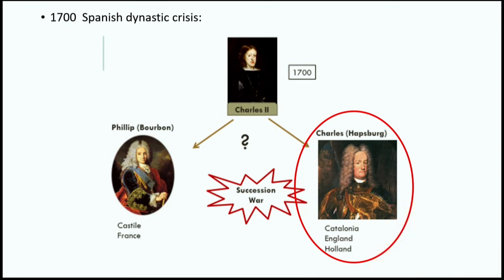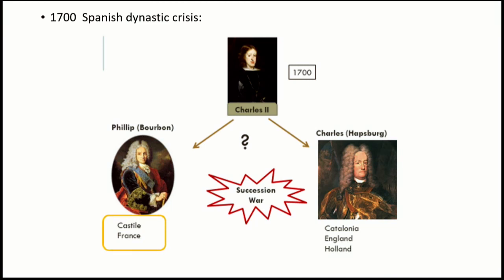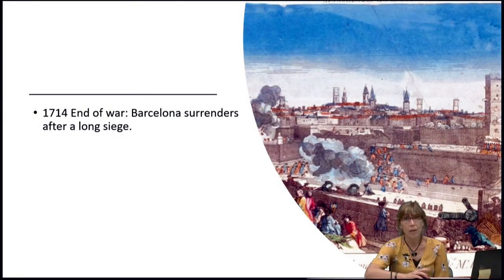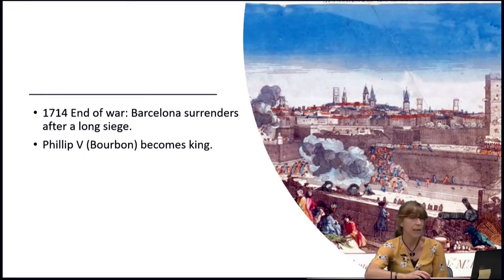Other European countries weighed in. Philip was supported by the French, and Charles was supported by England and Holland. So, to solve this succession crisis, there was a war of succession which began in the year 1700 to impose a new king. The war ended in 1714 when the city of Barcelona surrendered after a long siege. Philip, from the dynastic family of the Bourbons, became the new king of Spain, Philip V.